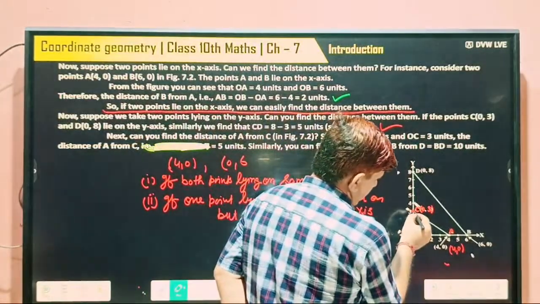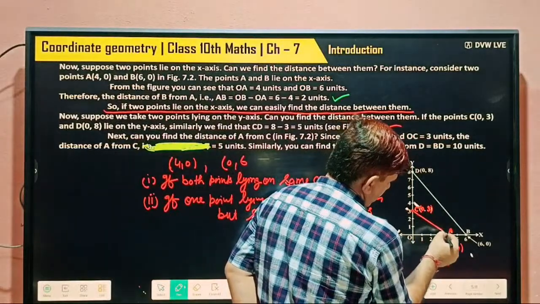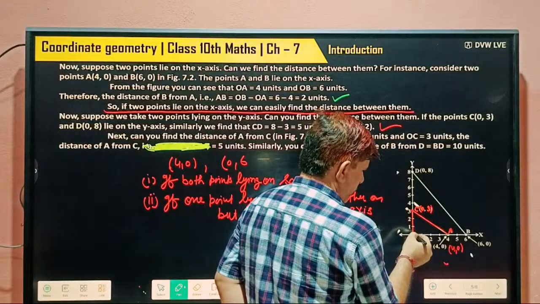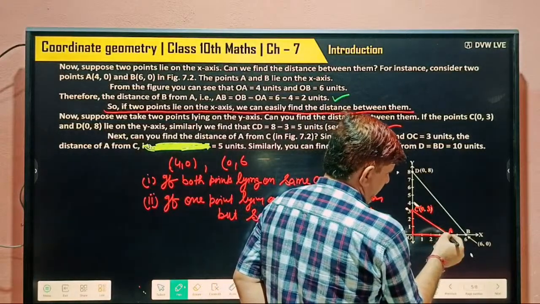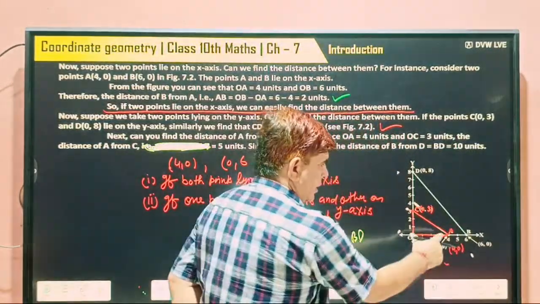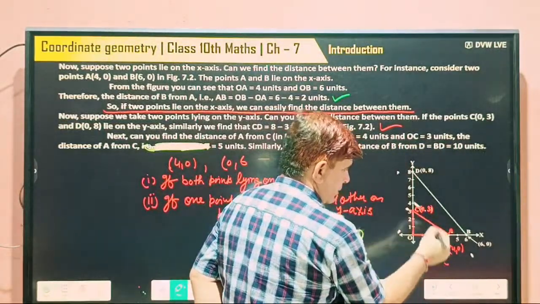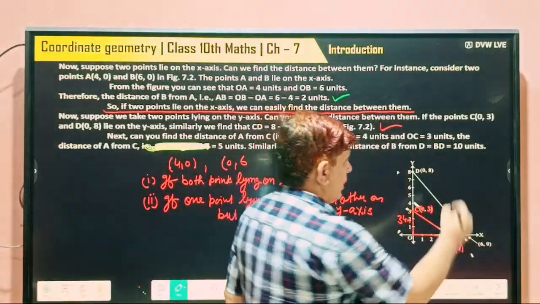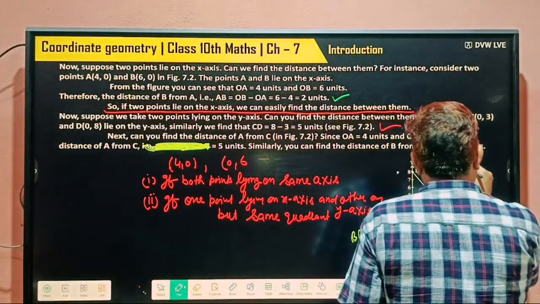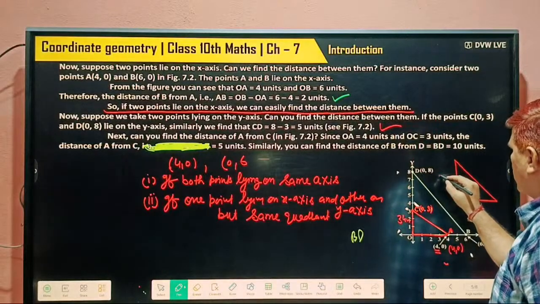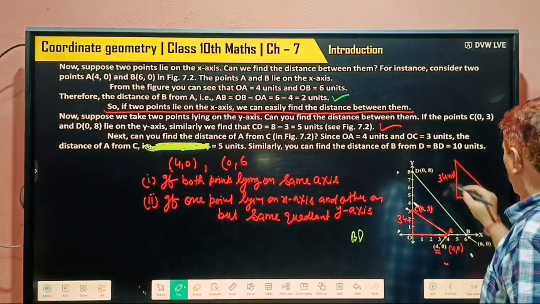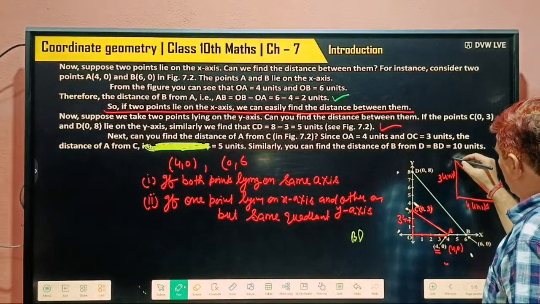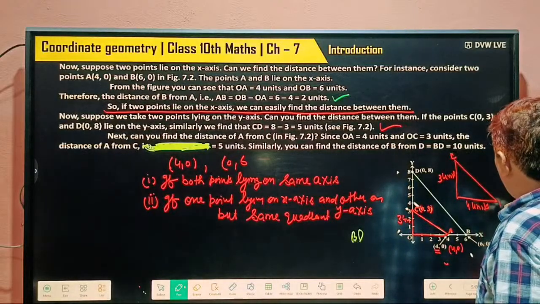So this becomes a right angle triangle. This distance is 4 units. This distance is 3 units. And we have to find the distance between these points C and A.